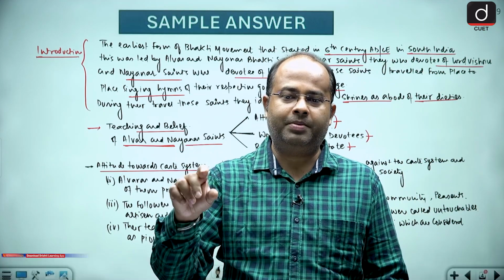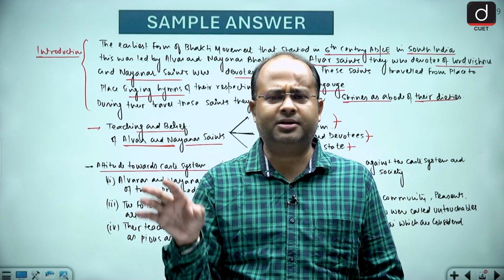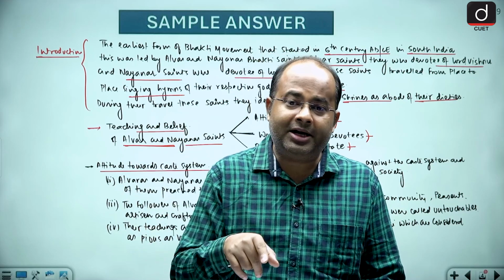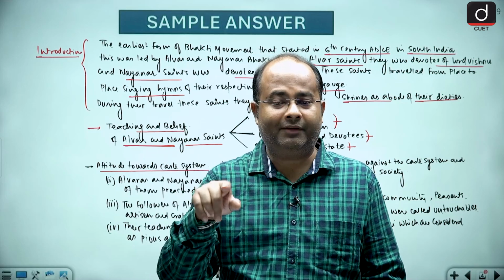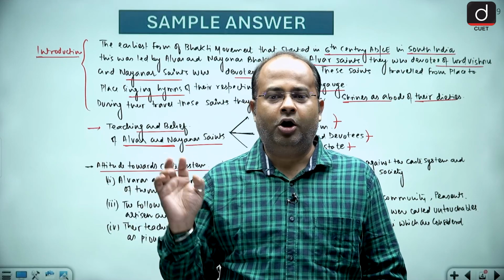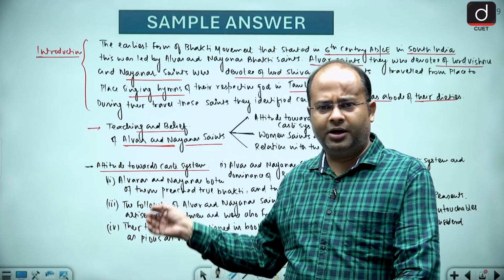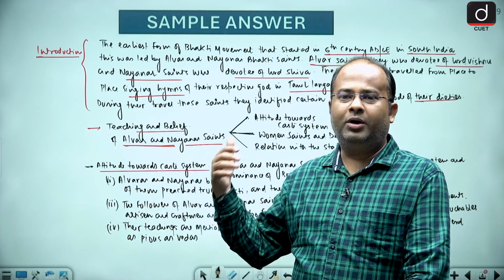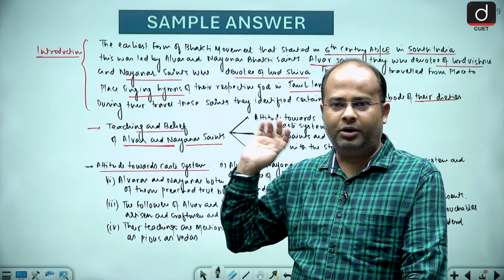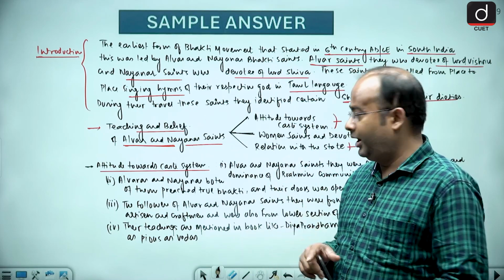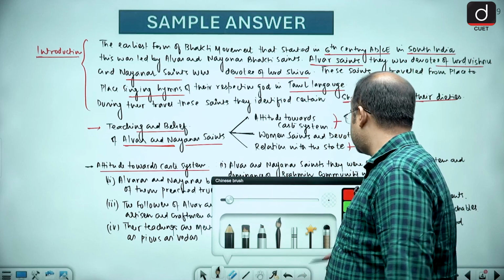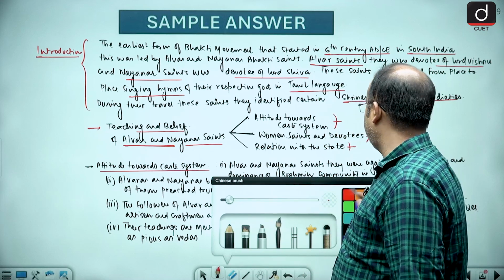So this Divya Prabandham and Tirumurai, they are written in Tamil language, and since Tamil was the local language of South India, it became very easy for the people to understand their teachings and their hymns. Now again, what we have to do, first of all, is highlight the important points.